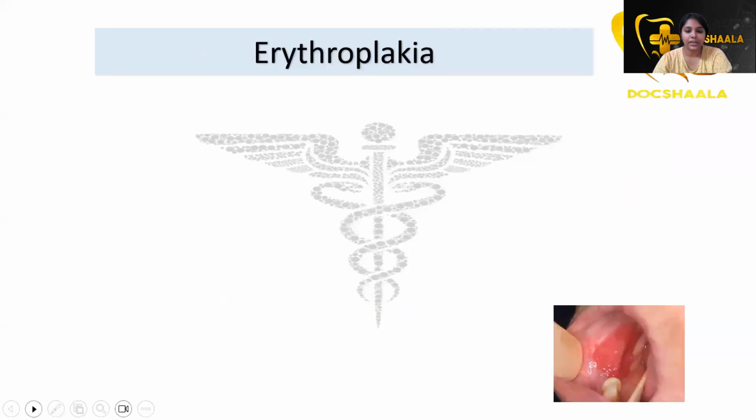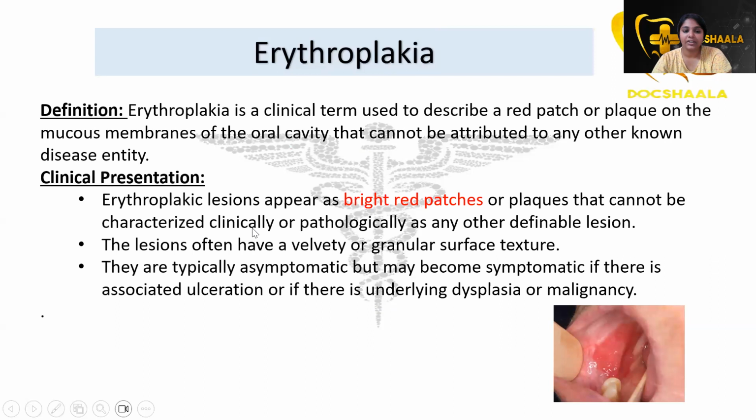Then coming to erythroplakia. Erythroplakia is a clinical term which is used to describe a red patch or plaque that cannot be attributed to any other known disease. So erythroplakia, as you know, presents as bright red patches. The lesion often has a velvety or granular surface texture. They are typically asymptomatic but may become symptomatic if there is associated ulceration. So you can see the erythroplakic lesion here.